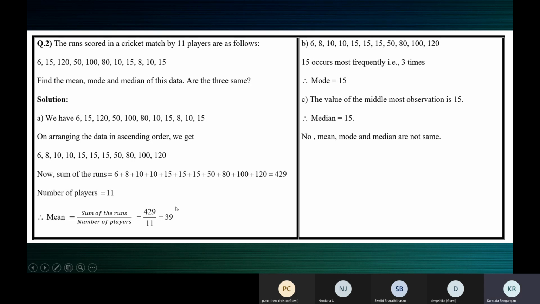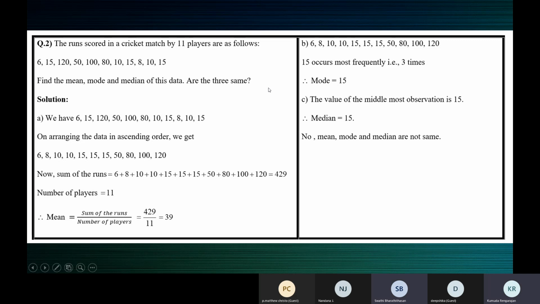The answer which we get from mean need not be one of the values in the data. See here, the values are 6, 15, 120, 50, and so on. When we find the sum of the numbers, we get 429 divided by 11, 39. The mean is 39, but 39 is not any value at all here. So the mean can be any number. Mean need not be any one of the values in the data. Maybe sometimes you get an answer and you find that number in the data. That might happen. But you can see here that it need not be. 39 is not one of the values here, correct?